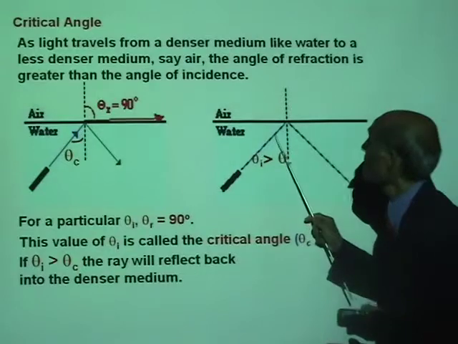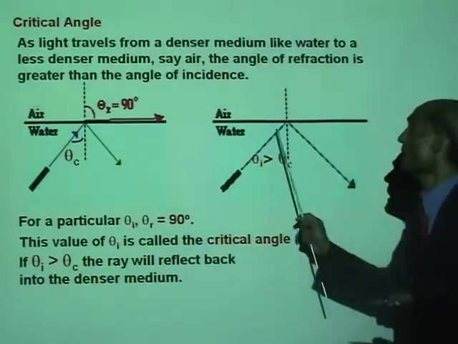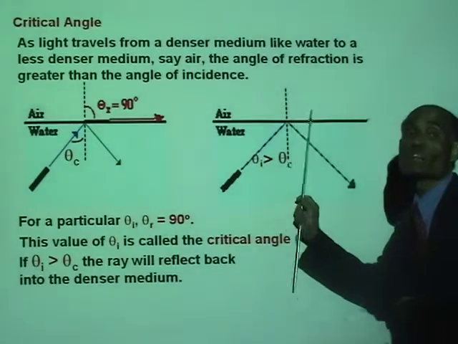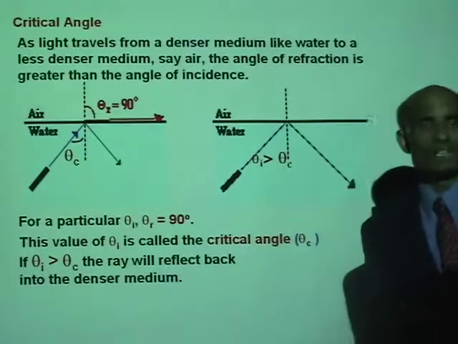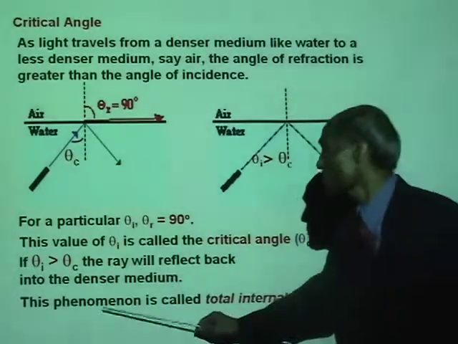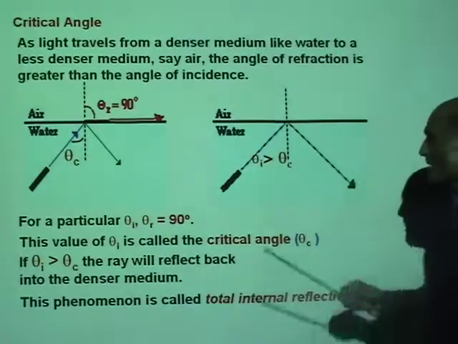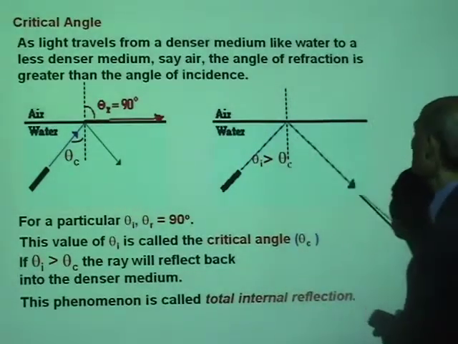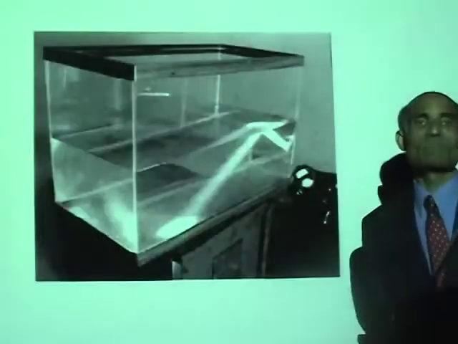So here I have the angle of incidence greater than the critical angle, and the ray does not go into air anymore. It is reflected back into water. This phenomenon is called total internal reflection. In other words, the ray is totally reflected back into the medium.